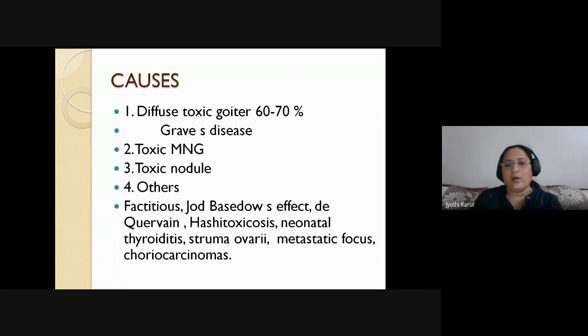So toxic multinodular goiter, where certain autonomous nodules lose the effect from the TSH, become autonomous and start pouring so much of thyroid hormones into the circulation, causing thyrotoxicosis. Or there could be a single toxic nodule. So it need not be multiple nodules. There could be a single toxic nodule.